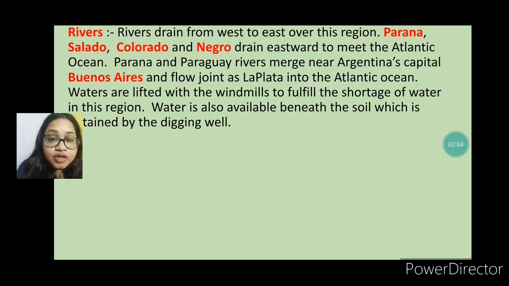Next topic is the rivers of the Pampas region. The rivers drain from the west to the east over this region. Here the important rivers are the Parana, Salado, Colorado and the Negro. They drain eastward to meet the Atlantic Ocean. The Parana and Paraguay rivers merge near Argentina's capital Buenos Aires and flow joined as La Plata into the Atlantic Ocean. Water is lifted with windmills to fulfill the shortage of water in this region. Water is also available beneath the soil, which is obtained by digging wells.